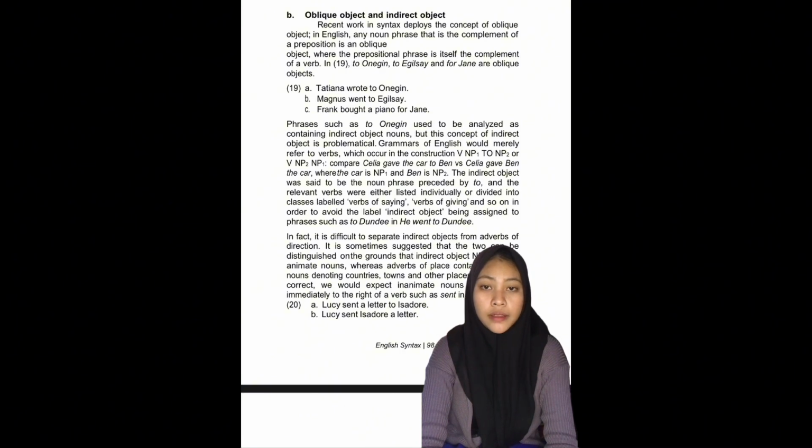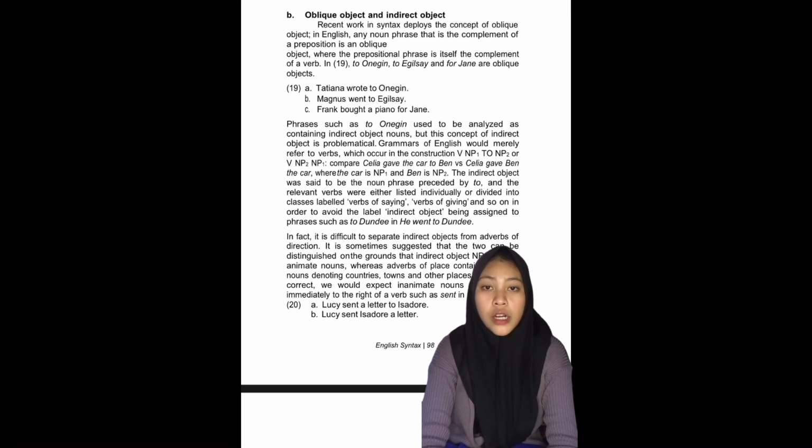English grammar refers only to verbs in the constructions V NP1 to NP2, or V NP2 NP1, compare 'Celia gave the car to Ben' versus 'Celia gave Ben the car,' where the car is NP1 and Ben is NP2.